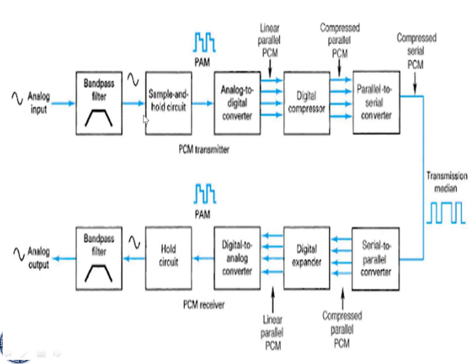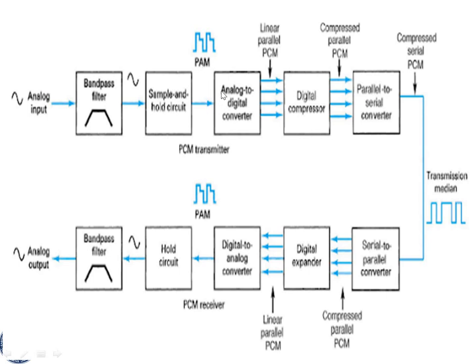Generally the input signal x(t) passes through a band pass filter, that means a low pass filter. The low pass filter allows the low frequency signal. After the low pass filter, the signal passes through the sample and hold circuit. With the help of the sample and hold circuit, it gives the pulse amplitude modulation output. That means inside the sample and hold circuit, pulse amplitude modulator circuitry is there.